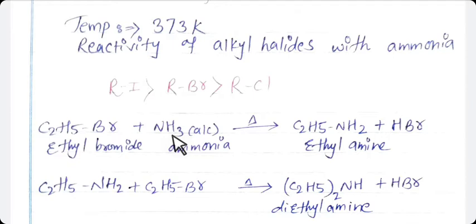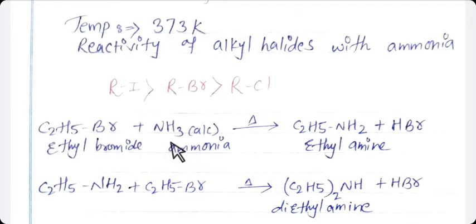it gives a mixture of ethylamine, diethylamine and triethylamine along with tetraethyl ammonium bromide. We have seen in this example, first ethyl bromide reacts with ammonia, or is heated with ammonia in a sealed copper tube at 373 Kelvin.